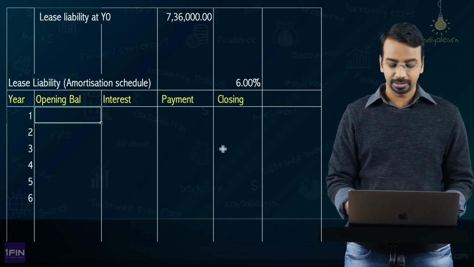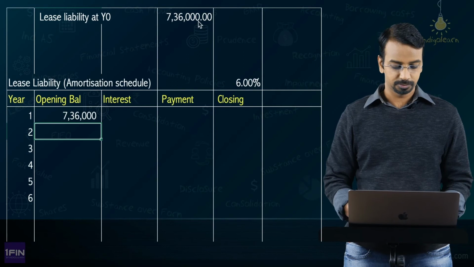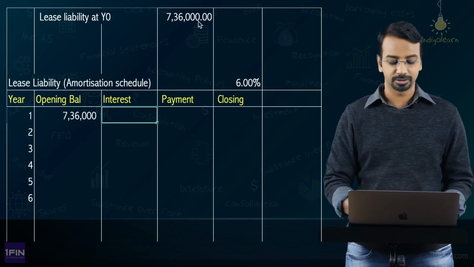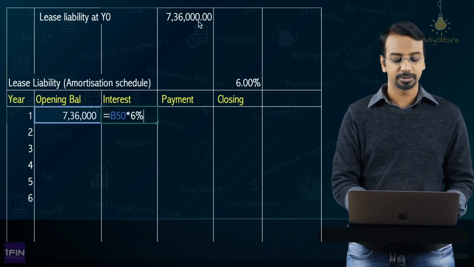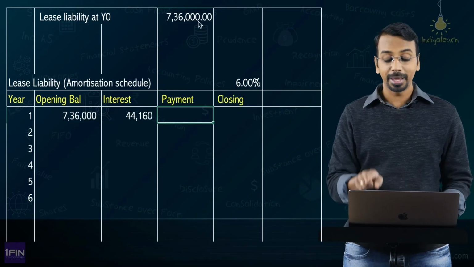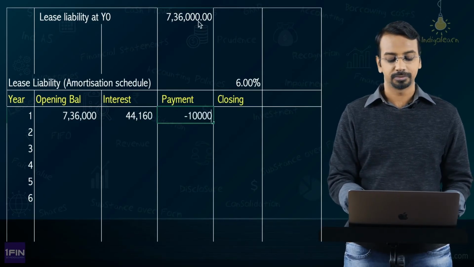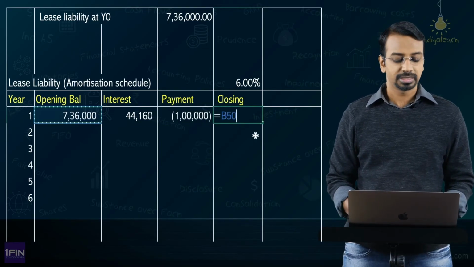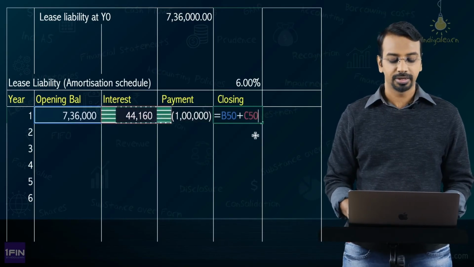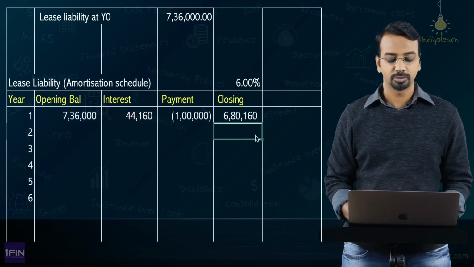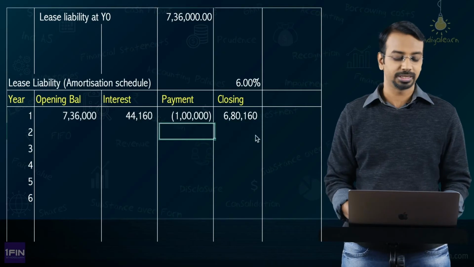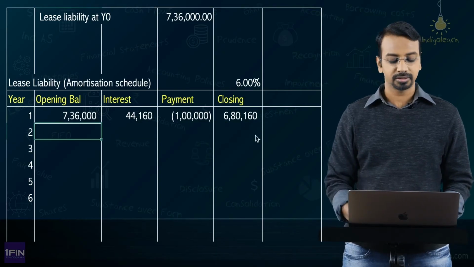Now what is the opening balance? Opening balance is 7,36,000. How much is the interest? Interest at 6%. So 7,36,000 multiplied by 6%. How much is the payment? Payment is 1 lakh at the end of the period. What is the closing balance? 736 plus interest minus payment, you get closing balance of 680,160. Okay. So you can repeat this for 6 years.